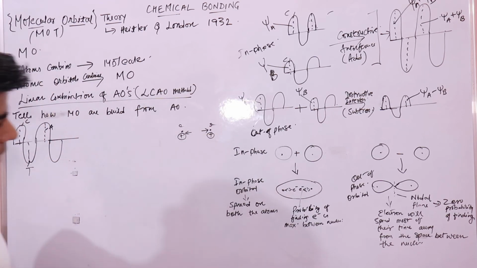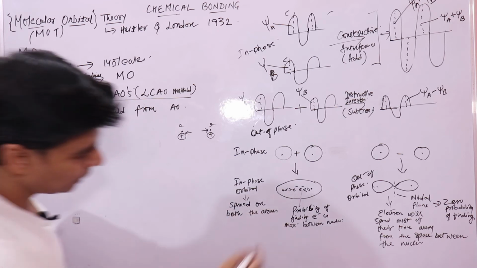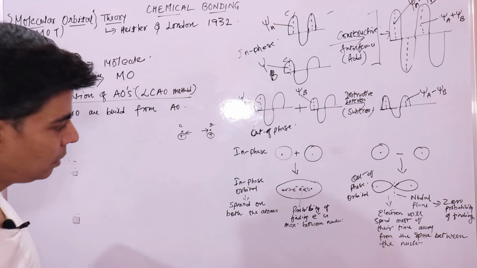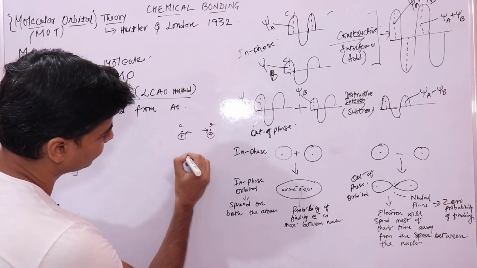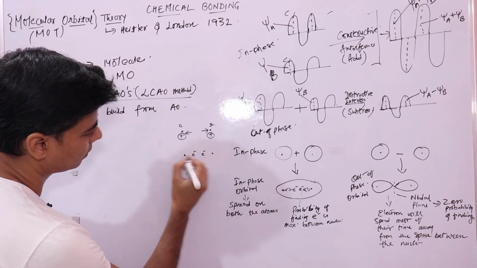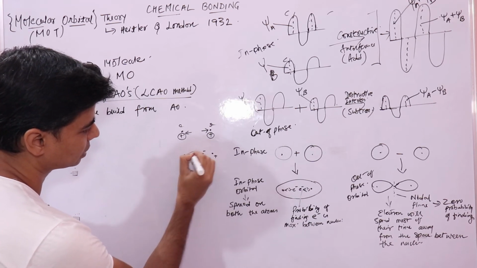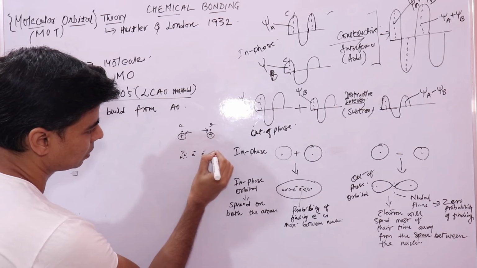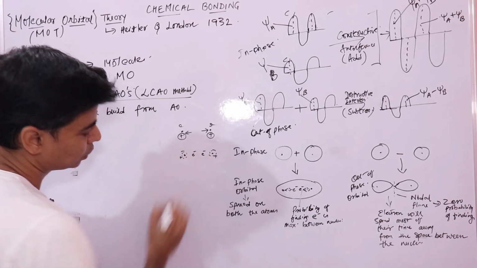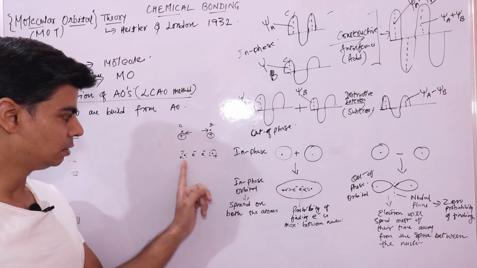Why? Because in this scenario, the in phase orbital, electrons are present between the nuclei, right? These nuclei are positively charged. So electrons here are between the nuclei and they act as a shield between the nuclei.